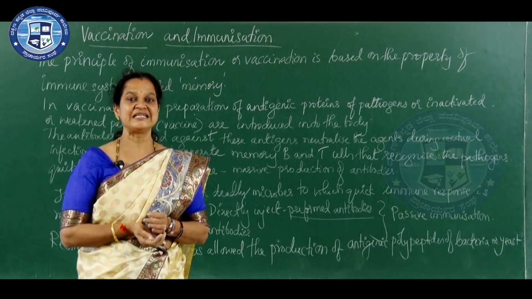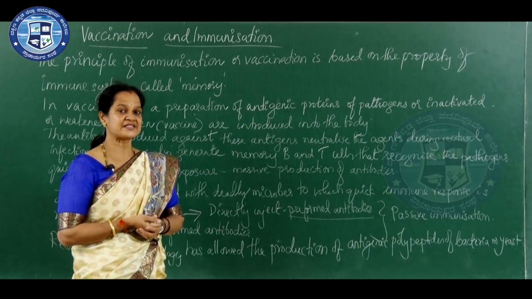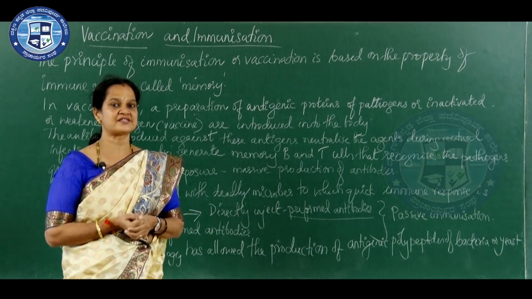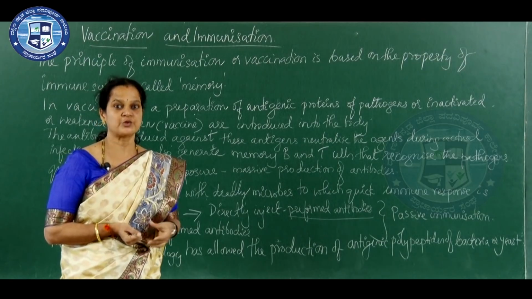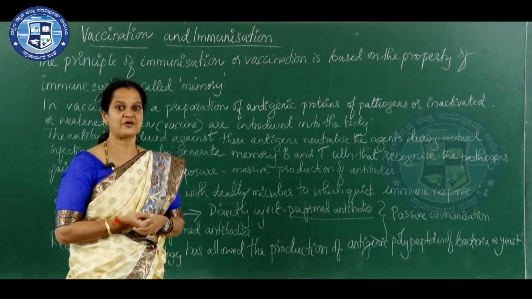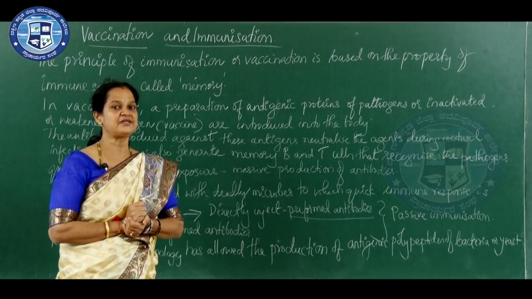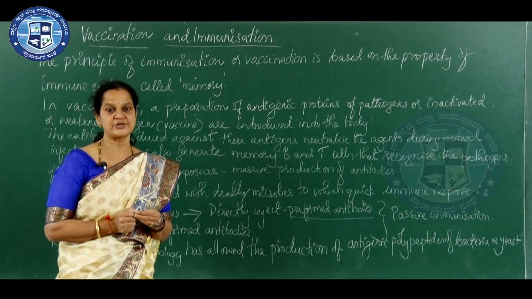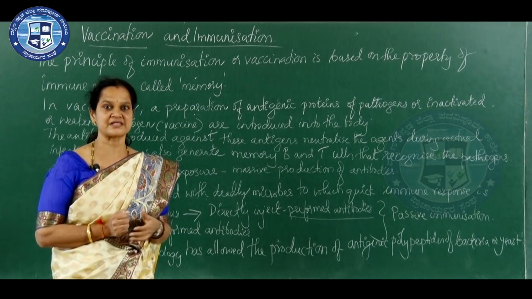How is it introduced into the body? Vaccine is a preparation which has dead pathogen, or inactive pathogen, or attenuated pathogen, and it is introduced into the body in the form of vaccine.